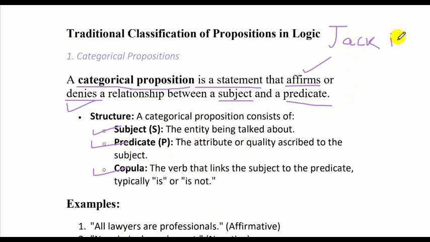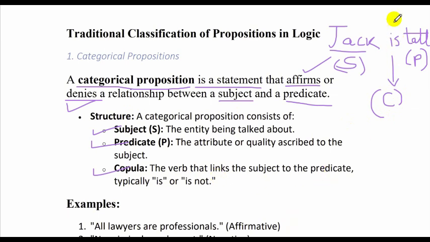So Jack is tall, for example, or a good boy. So Jack is the subject represented by S. Tall is its quality represented by P, predicate, and is is the copula, C-O-P-U-L-A, the verb that links the subject to the predicate. So is is linking P and S together.